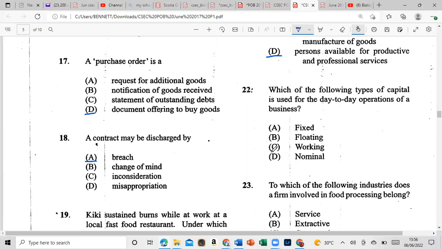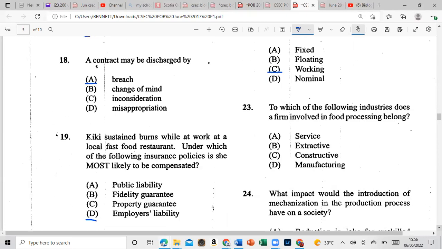And that would be C, the working capital. All right, let's move on to 23. Which of the following industries does a firm involved in food processing belong? Again, this is a repeat: service, extractive, constructive, or manufacturing. And that would be manufacturing.